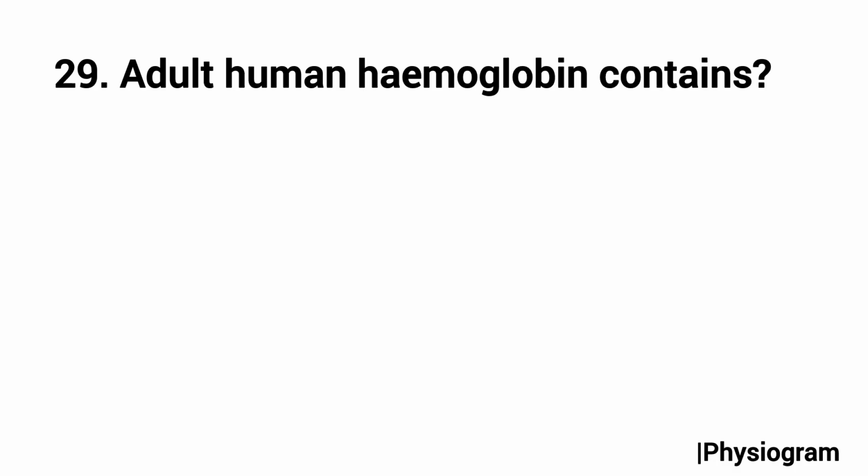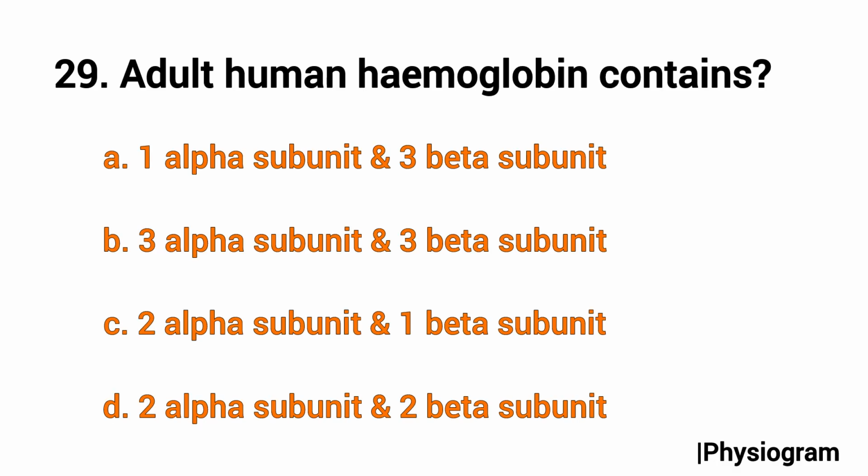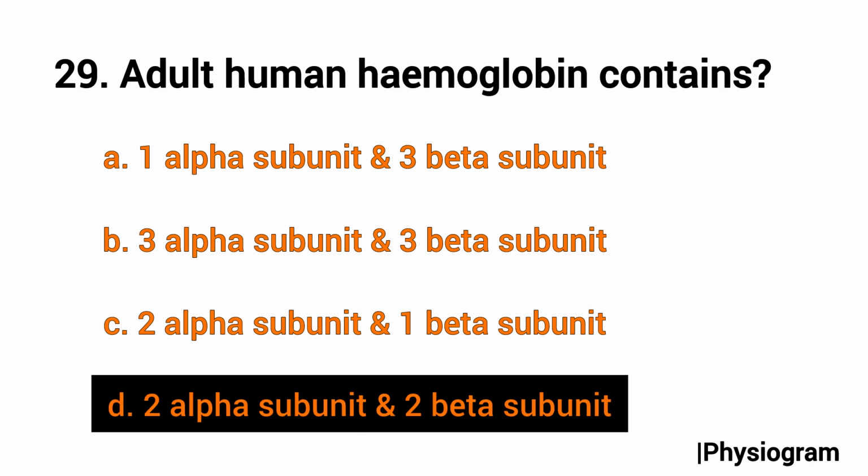Next, question number 29: adult human hemoglobin contains option A, 1 alpha subunit and 3 beta subunits; B, 3 alpha subunits and 3 beta subunits; C, 2 alpha subunits and 1 beta subunit; and D, 2 alpha subunits and 2 beta subunits. We know adult human hemoglobin is a tetramer made up of 4 polypeptide chains, that is, 2 alpha subunit chains and 2 beta subunit chains. So the correct answer will be option D, that is 2 alpha subunits and 2 beta subunits.